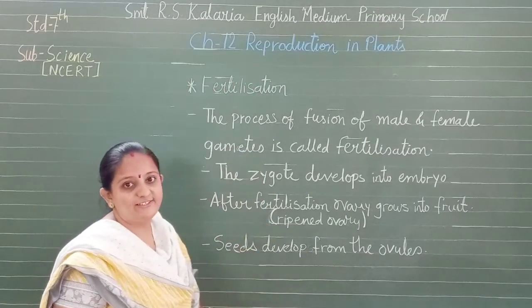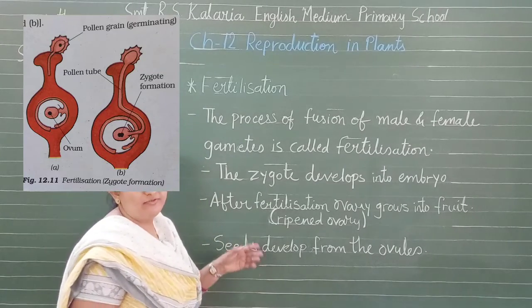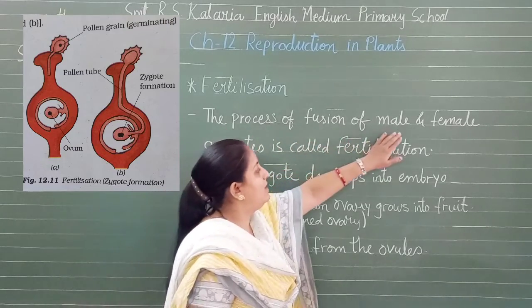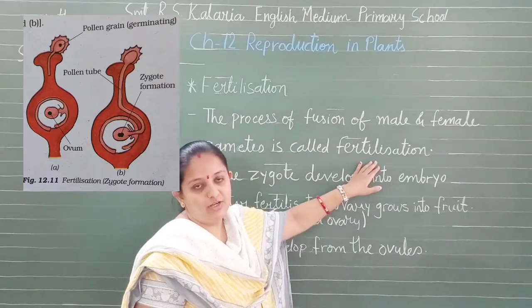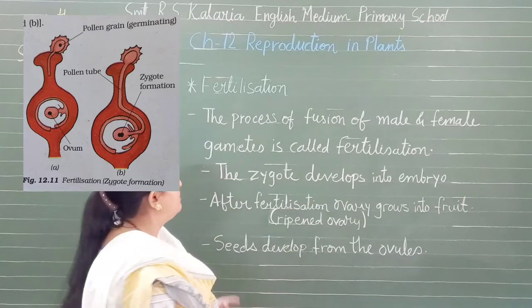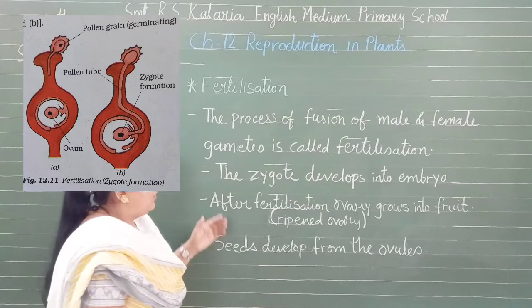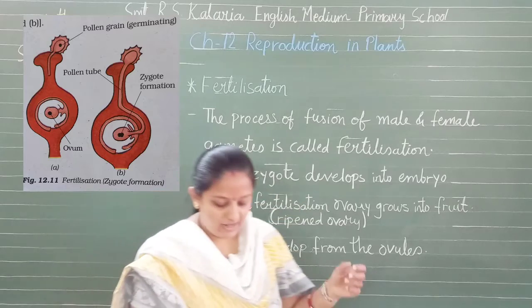What is fertilization, isn't it? In plants, the process of fusion of male and female gametes is called fertilization. That produces the zygote, which develops into an embryo.